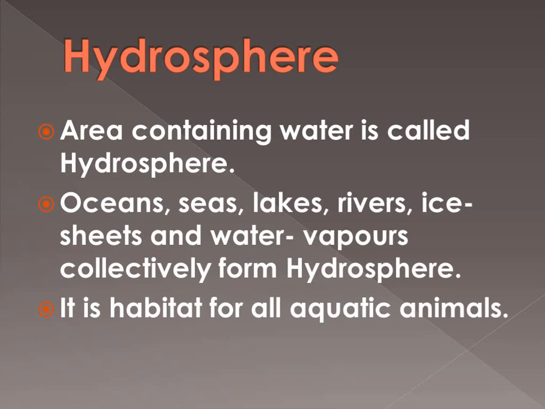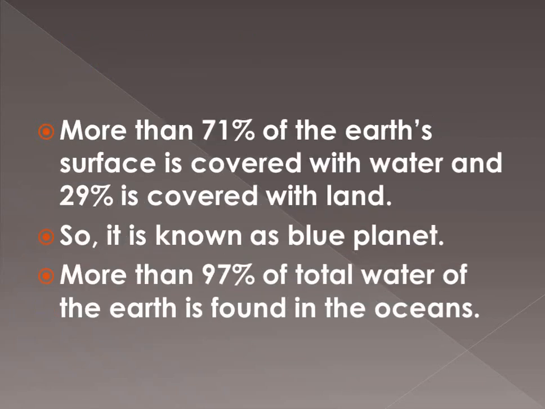Now, if we talk about the water on the earth, more than 70% of the earth's surface is covered with water and 29% is covered with land. That is a really large portion of the earth.